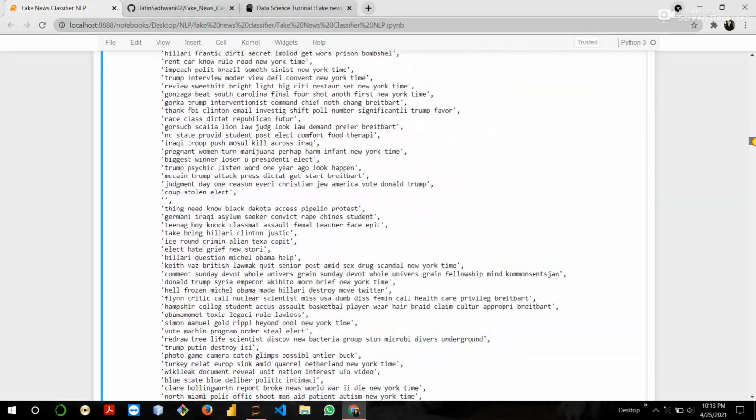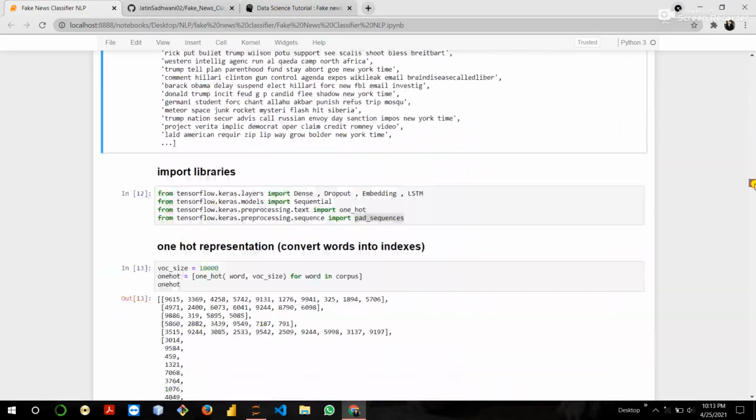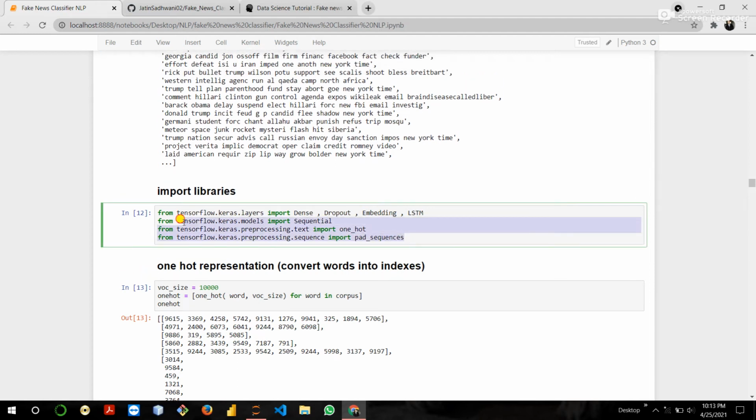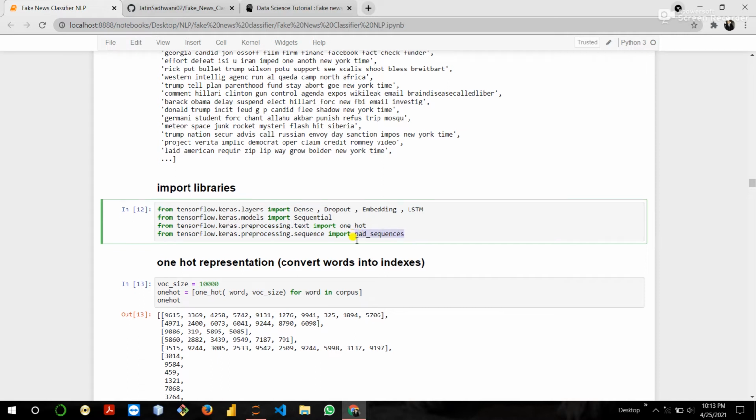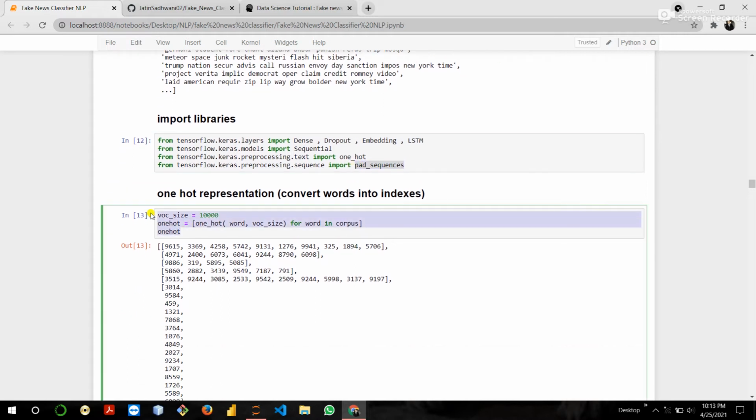Now the next step is to apply one hot representation. Before one hot, we import some libraries like hidden layers, sequential model, one hot representation, and pad sequences. One hot representation is basically used to convert our news into numerical data.